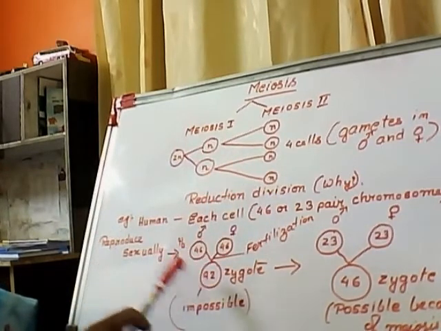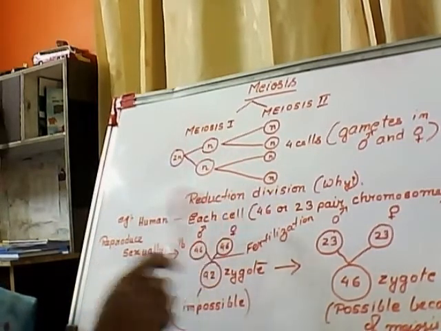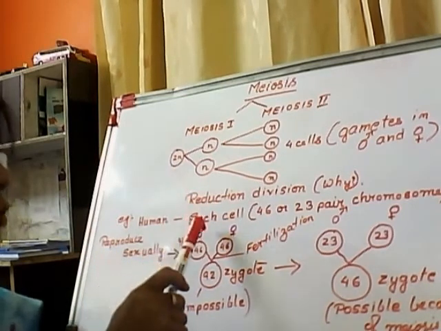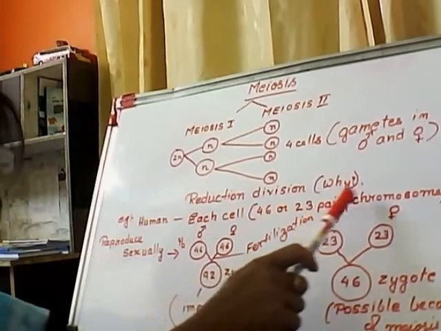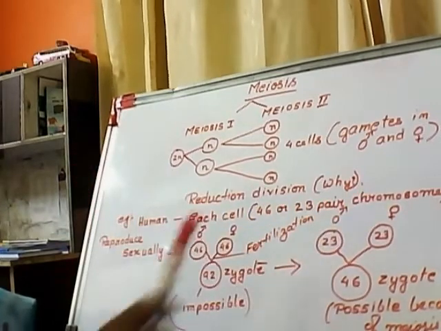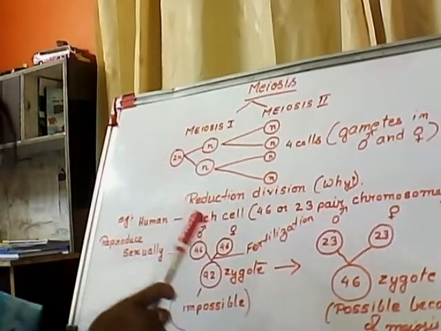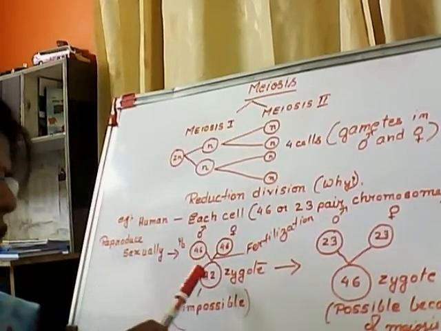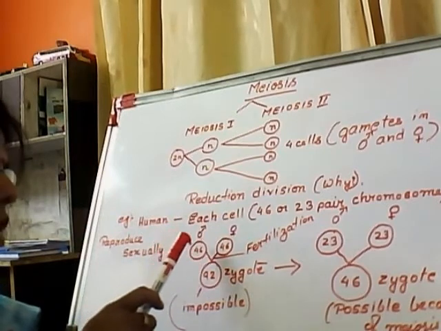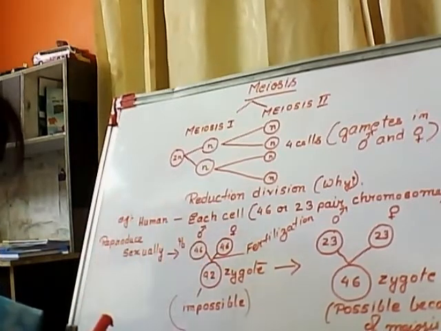Here you just see, I have taken the example of a human being. In a human being, each cell has 46 chromosomes or 23 pairs of chromosomes. And we also know they undergo sexual reproduction. That means the zygote is formed by the fusion of male and female gametes.